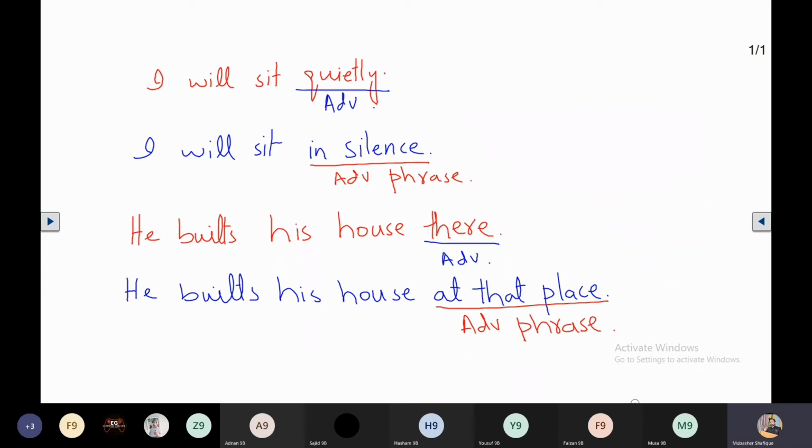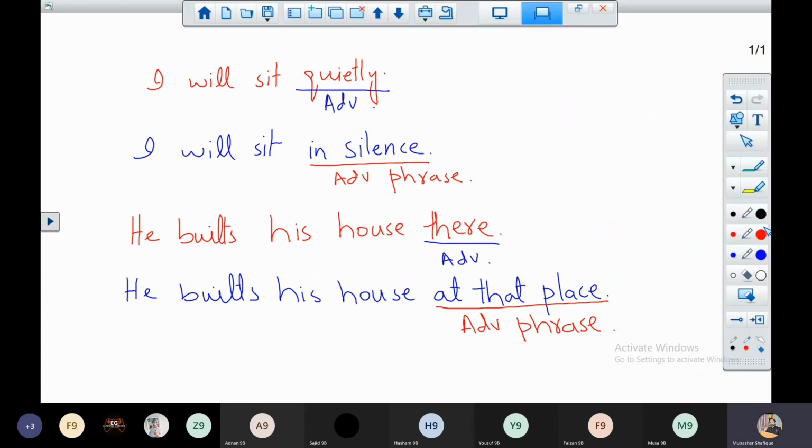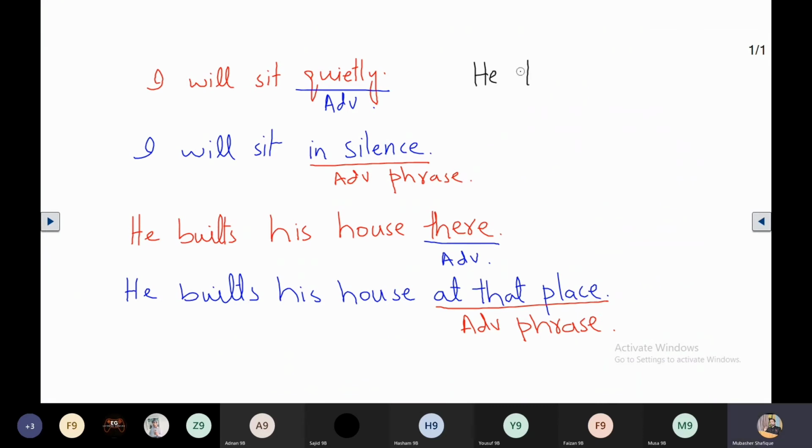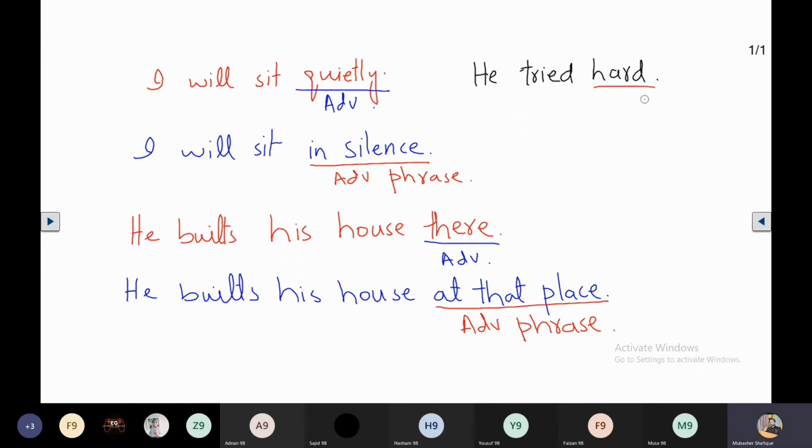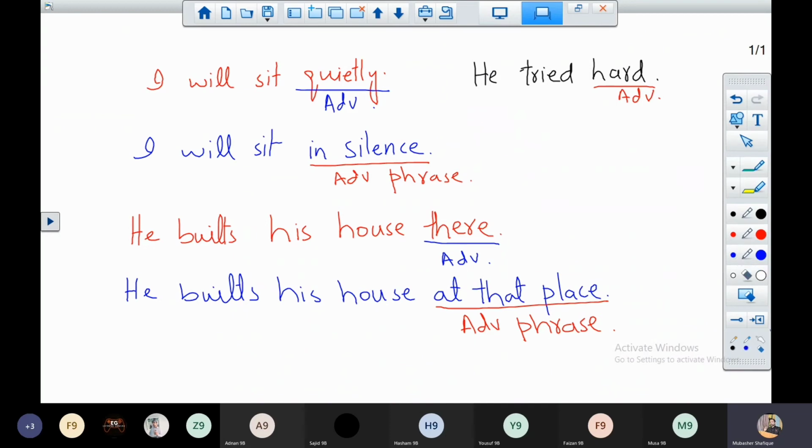One more example is, if I write, he tried hard. In this sentence, the word hard is an adverb, and if we change it into an adverb phrase, how can we change it?